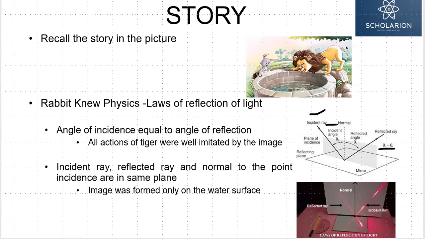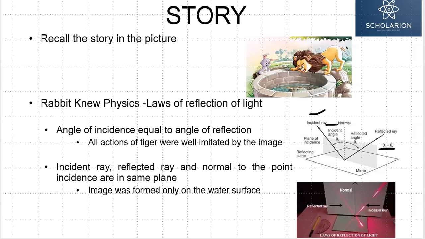So the same thing happened to the tiger when it looked into the well. An image was formed because the incident ray from the presence of his body ultimately impinged on the surface. So when the tiger moved left, the image also moved accordingly. So all the actions of the tiger were well imitated by the image. And the rabbit kept himself at a distance.